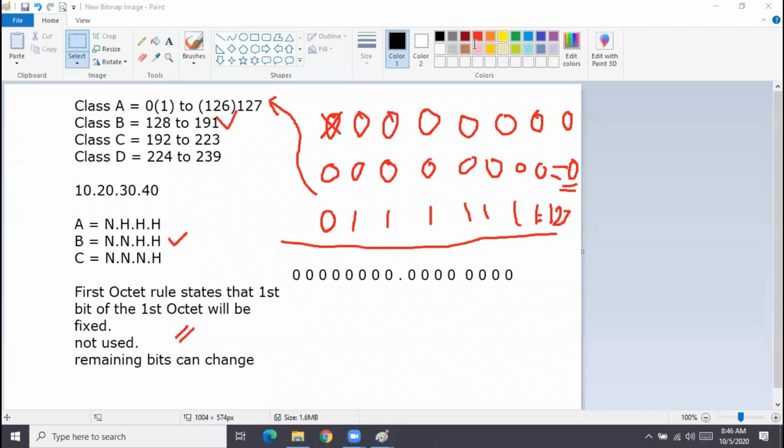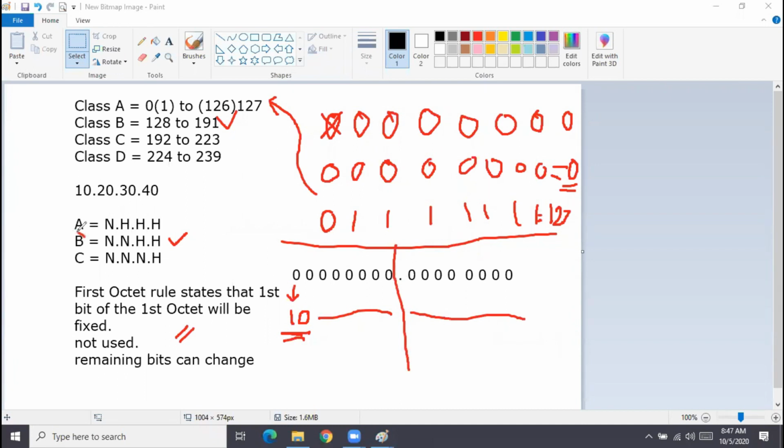Now what is happening? This bit becomes 1. And now the second bit also remains what? Fixed, it cannot change now, because you have 2 octets for the network portion. The first 2 bits now become fixed. Remaining bits can change.